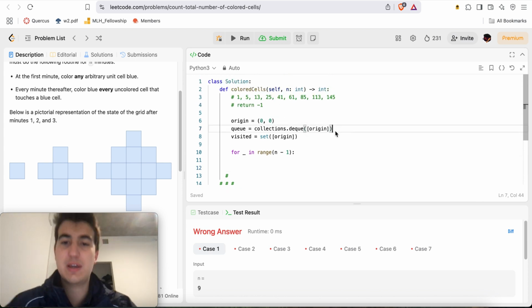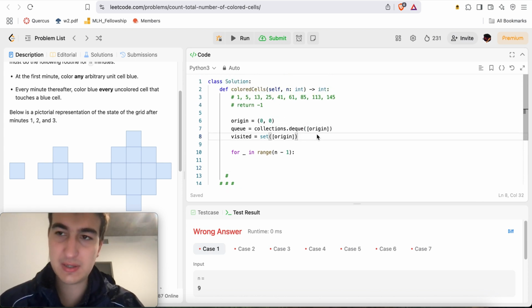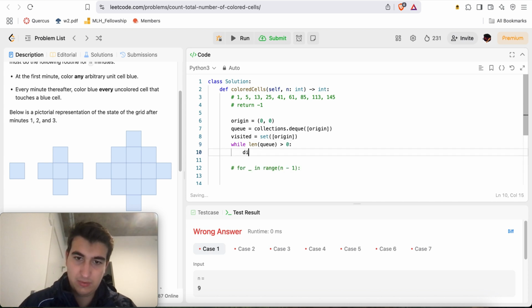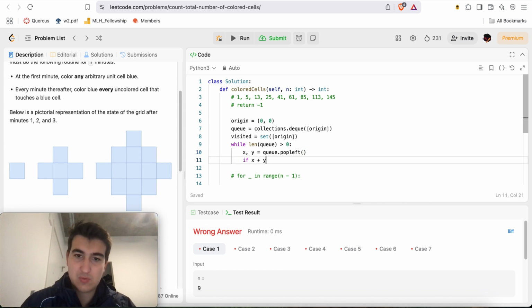Right, because one way I can do things is essentially, you know, while q is greater than 0, I'll say x comma y is equal to q dot pop left. If x plus y greater than n, right?